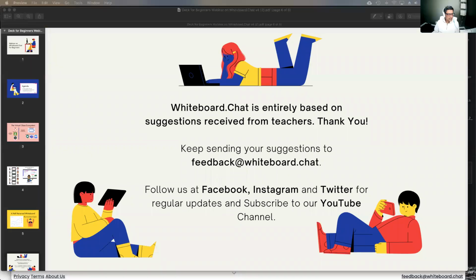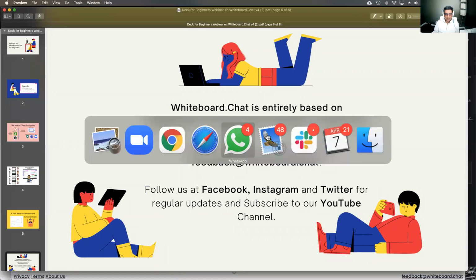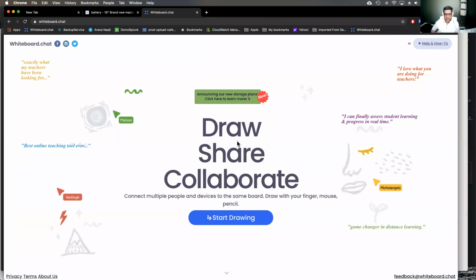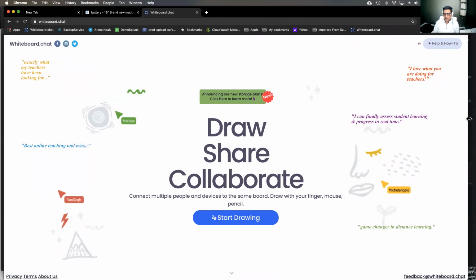That said, let me get started with the platform. So it's a browser-based platform, whiteboard.chat. You can just go to whiteboard.chat from any web browser and any device. So it works across all sets of devices on Chromebooks, on iPads, on PCs, on Macs.